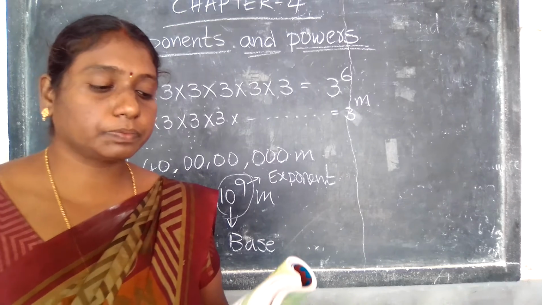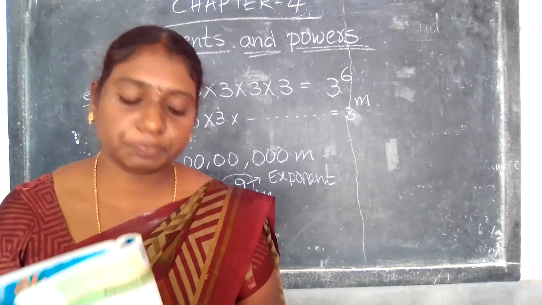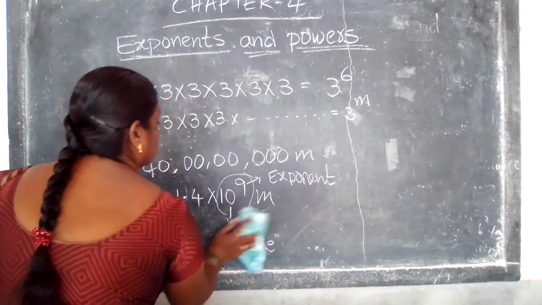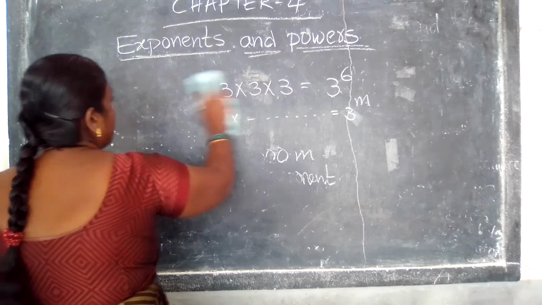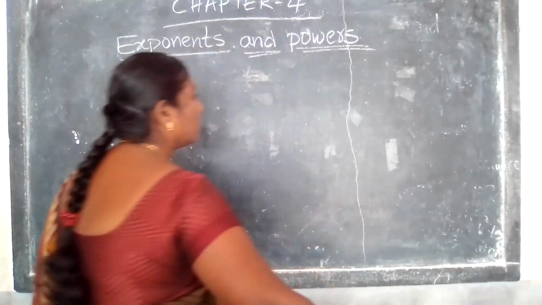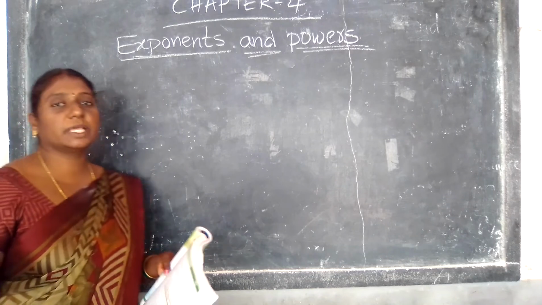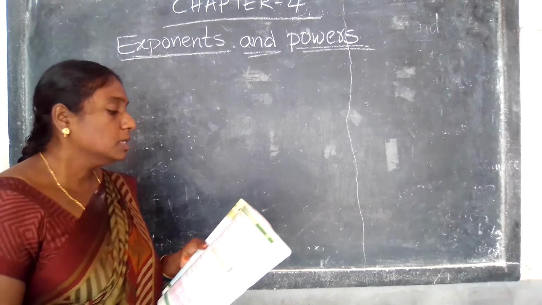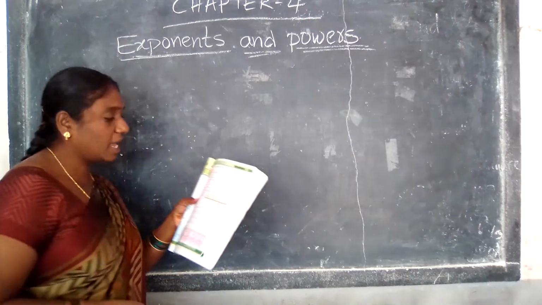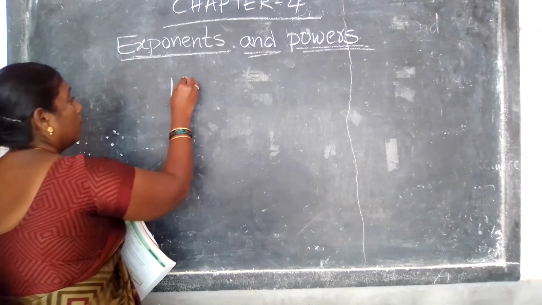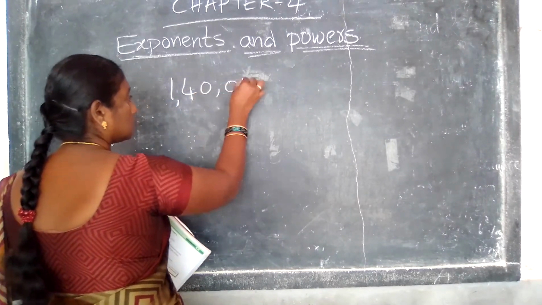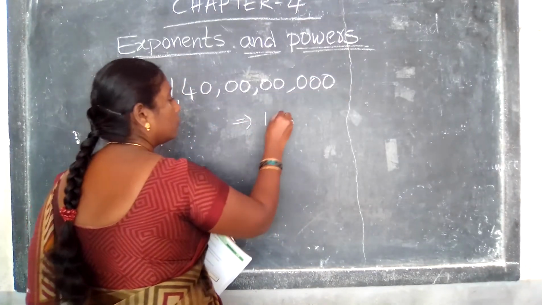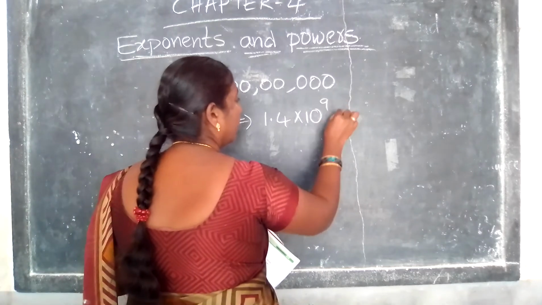Okay, next, powers with negative exponents. Negative exponents means here, see, nothing is there in the exponent form, we have the minus value. When we have a minus value in the exponent place, we call that a negative exponent. Same example: so we have to write this as 1.4 into 10 power 9 meters.